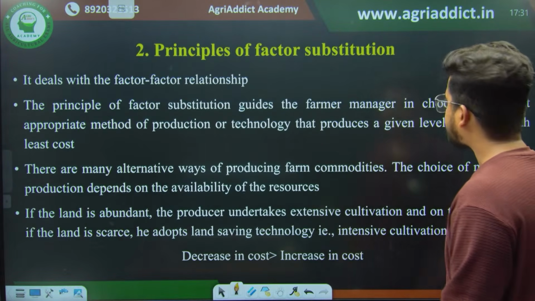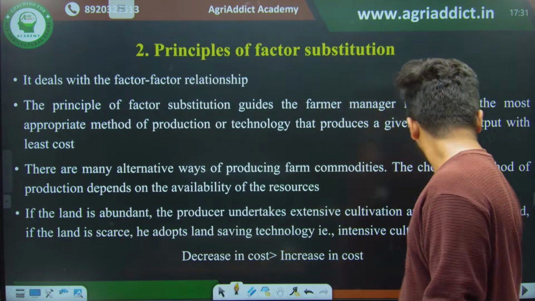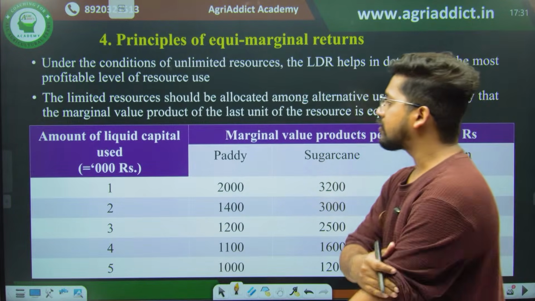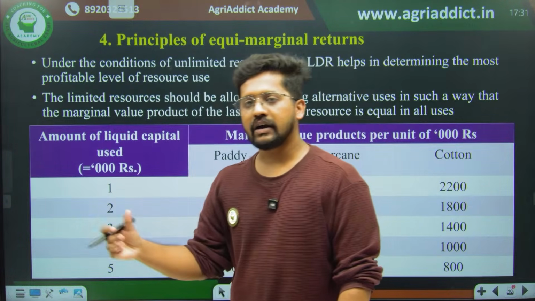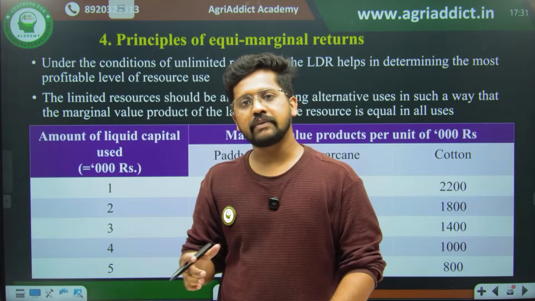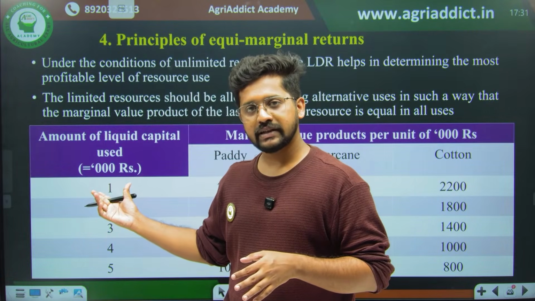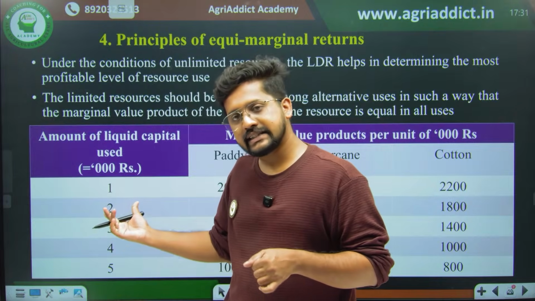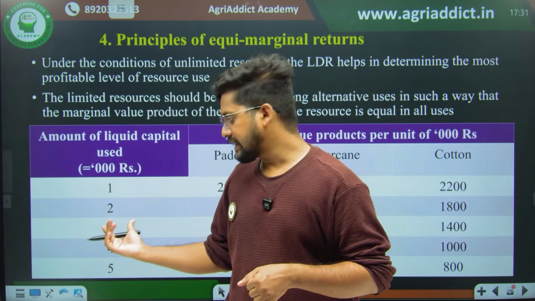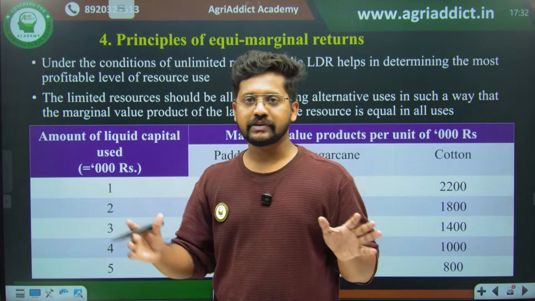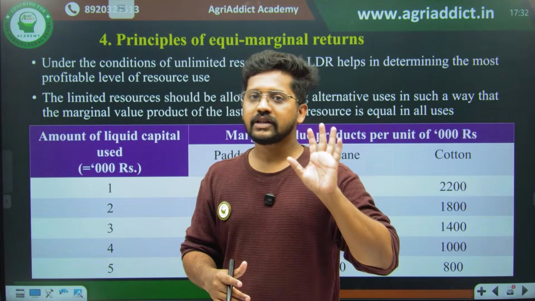Principle of equimarginal returns. Right now we are trying to keep the resources as 1,000 rupee notes. I have 1,000 rupees, then an additional second 1,000 rupees, then the third 1,000 rupees, totally 5,000 rupees. So I have 5 units of 1,000 rupee notes.